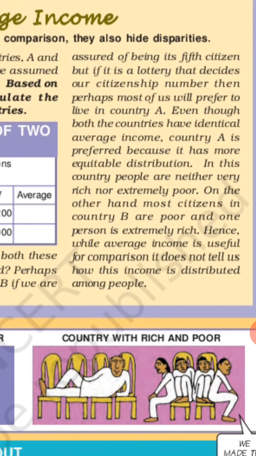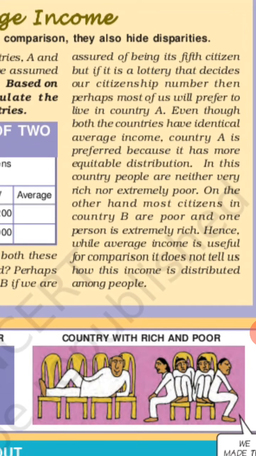So we can say the average income is the same, but we can see the disparity is also there, so many disparities according to the person.